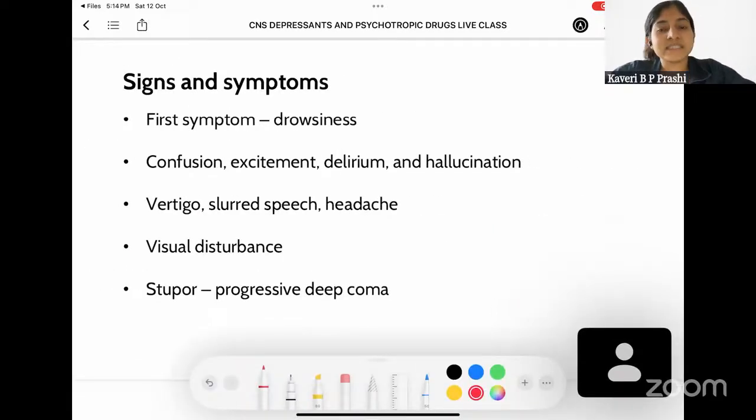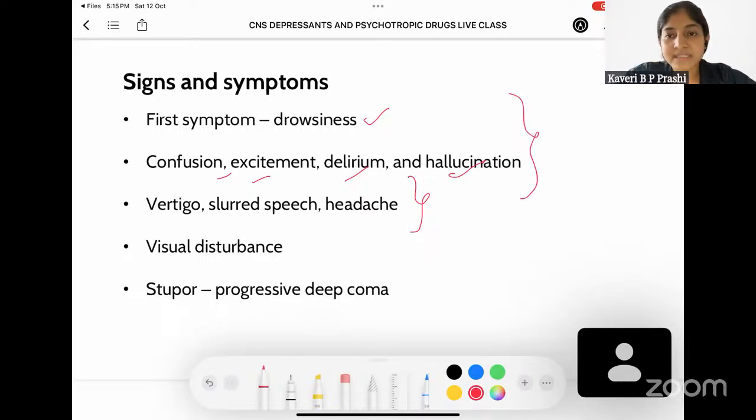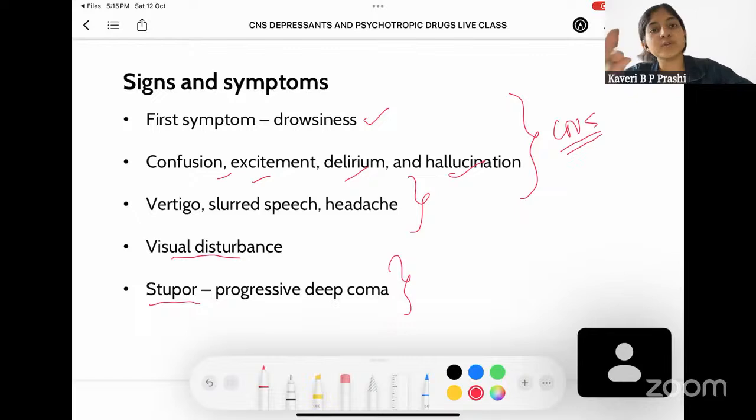Now, coming to the signs and symptoms of barbiturate poisoning, the first symptom would be drowsiness. Later on, when the person takes large doses of barbiturates, he can have confusion, excitement, delirium, and hallucination. Later on, he can also develop vertigo, slurred speech, and even headache. And after all these CNS manifestations, the next thing that is seen in the patient would be visual disturbance. And at the last stage, when the amount of barbiturates that he has taken is so much that his body cannot take it anymore, then he will slip into a very deep coma.